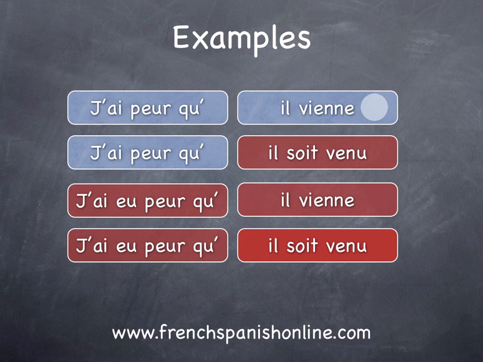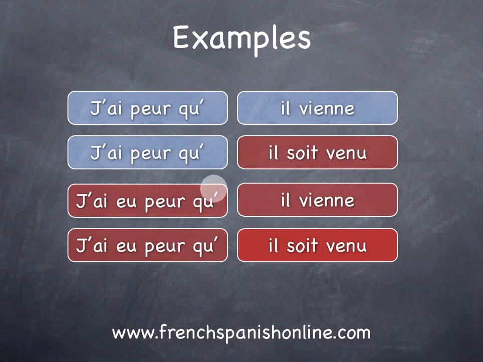For this reason, we need the present subjunctive here to translate the second part. Now, when you say j'ai peur qu'il soit venu, I am afraid that he came, you understand that he came is before the first part, j'ai peur.